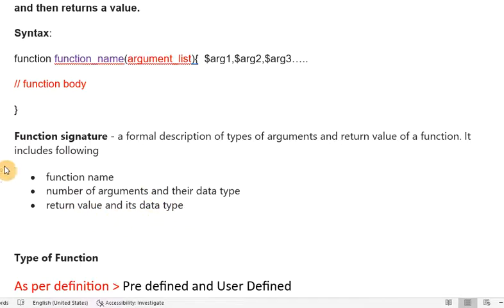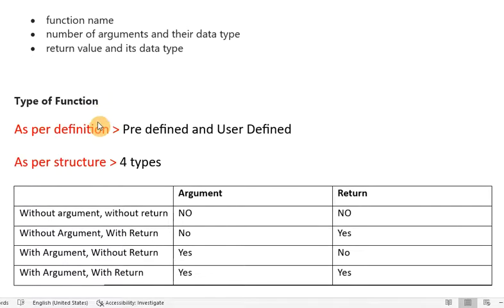Now come to the next point, that is type of function. So what is the type of function? Here you can see the types of function can be categorized on two bases. The first is as per the definition. As per the definition, functions are of two types: predefined function and user defined function. If we are calling a function but we have not defined it, this is predefined, meaning it is available from PHP itself. Whatever function we use in PHP whose definition is not written by us, but is defined by the PHP framework itself,